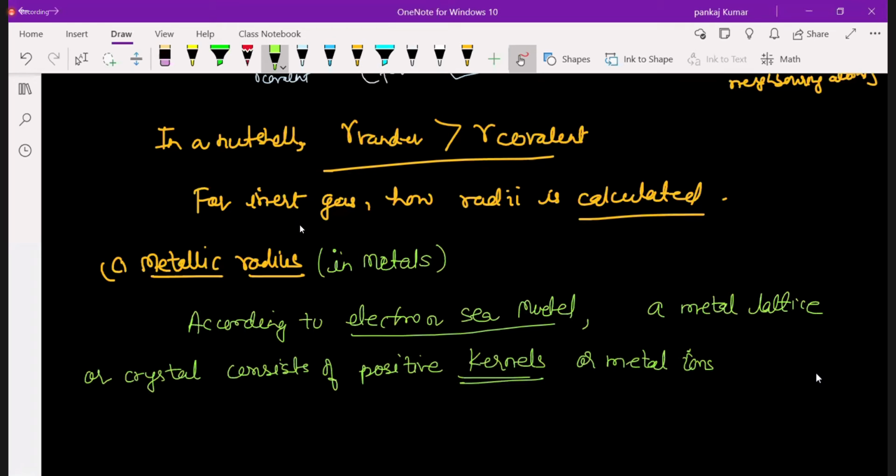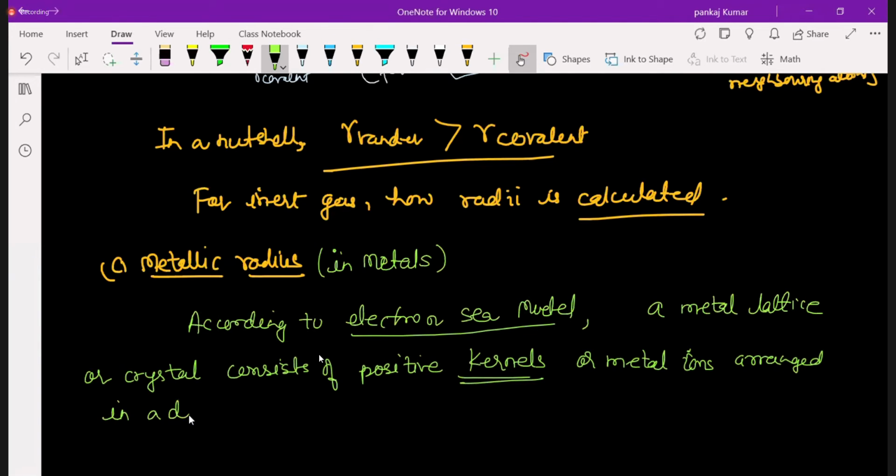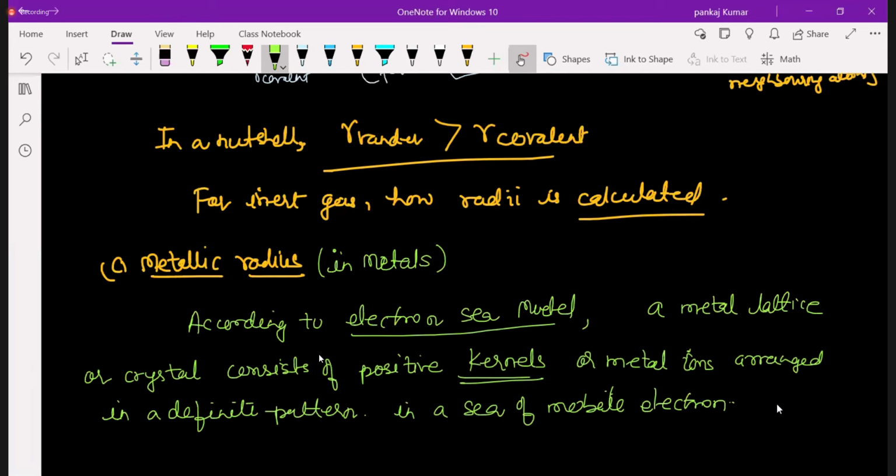Okay, arranged in a definite pattern, in a sea of mobile electrons. Sea of mobile electrons. This is the concept.